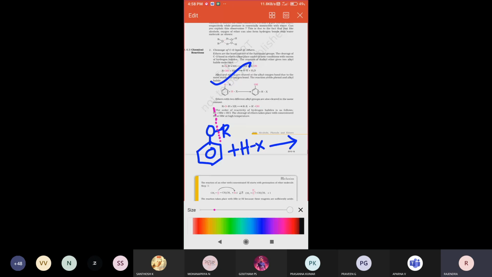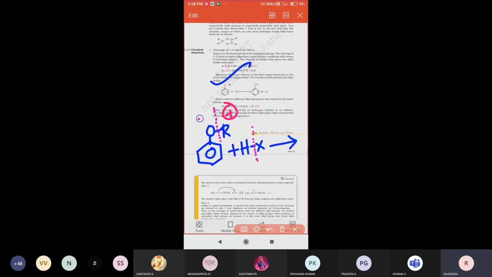So what will happen? We already know that bond cleavage will happen between carbon and oxygen. So here the bond is breaking. This hydrogen halide is decomposing, so the bond is breaking here. Therefore the alkyl group gets a positive sign and the oxygen gets a negative sign. Similarly, hydrogen gets a positive sign and the halide gets a negative sign. Opposite charges always attract each other.